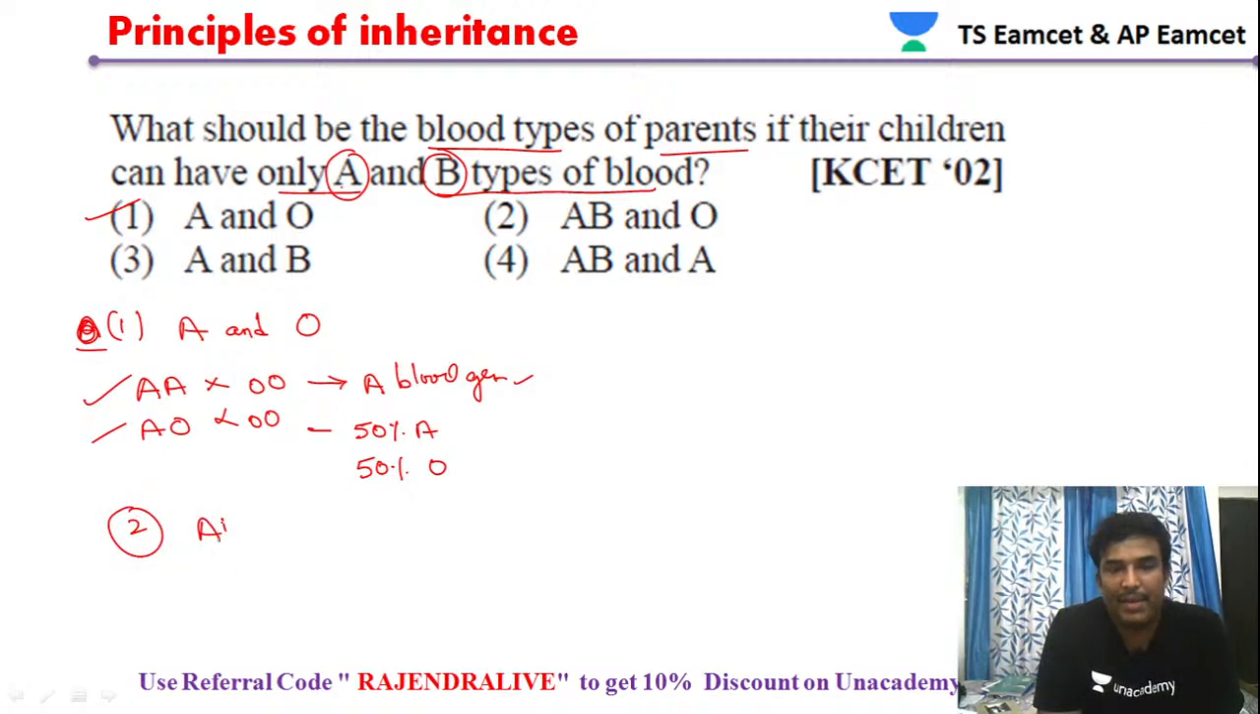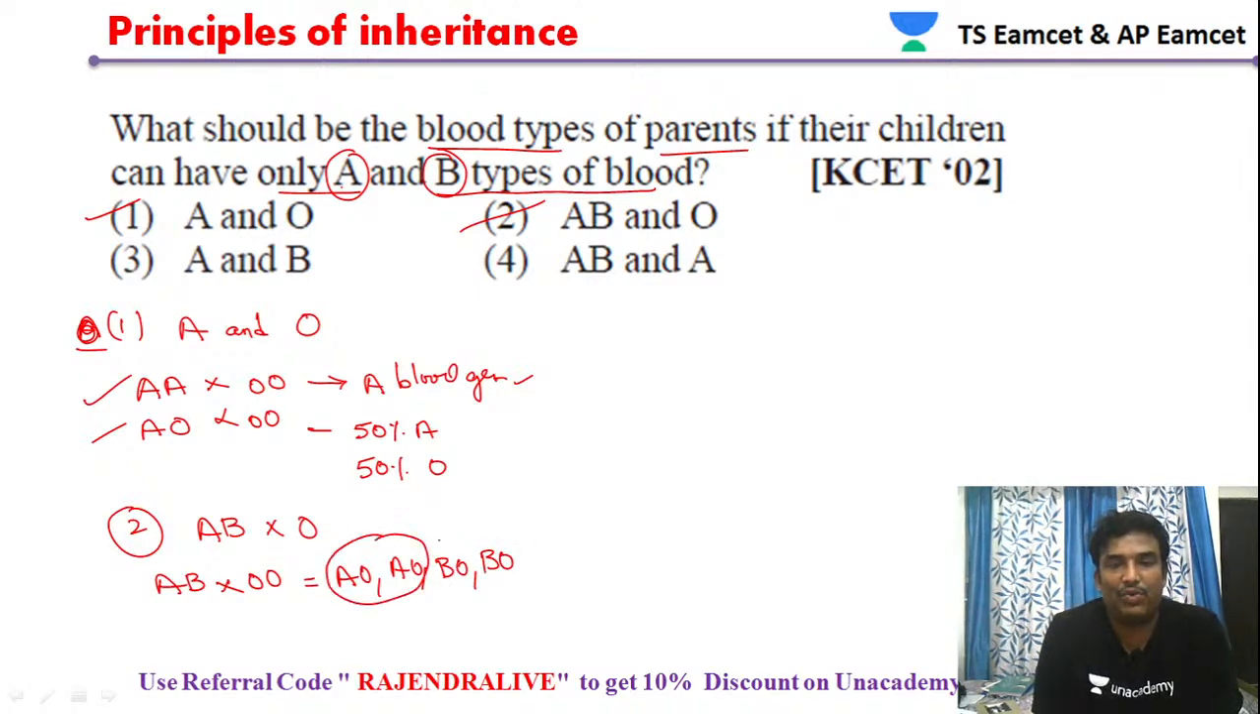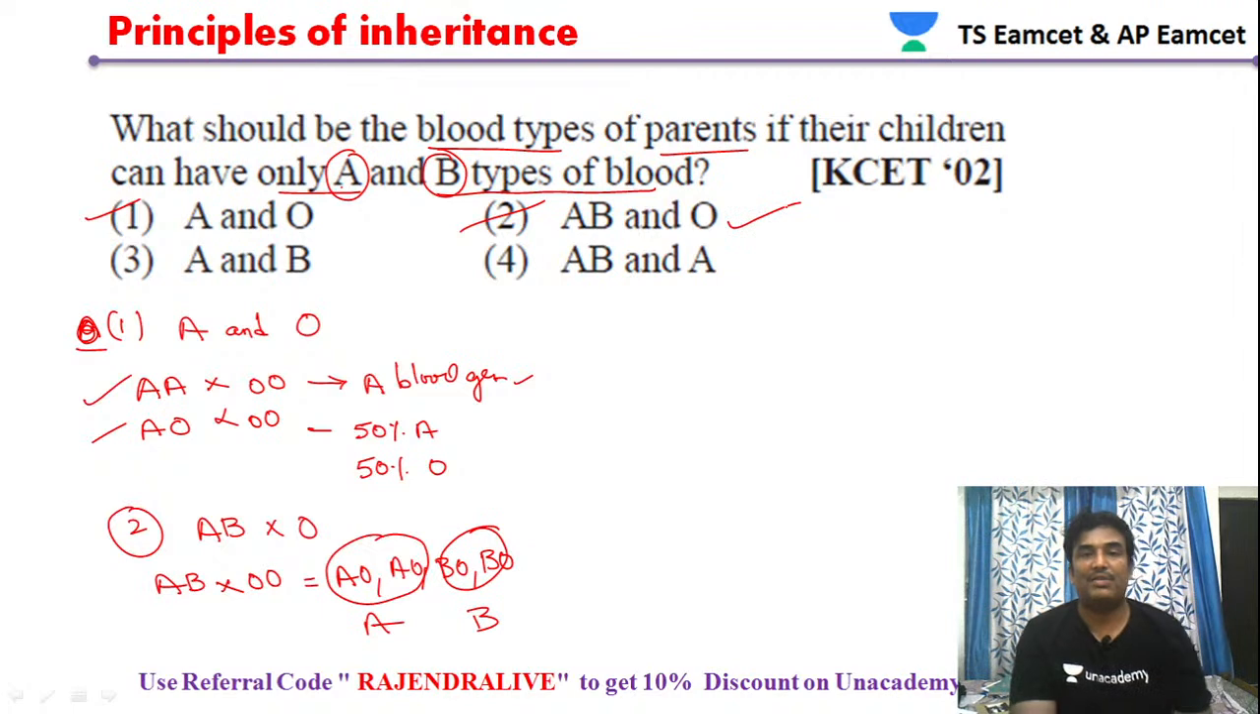Second condition is AB into O blood group. So the genotype is AB into OO. If we cross this, we get AO, again AO, BO and BO. Now we are getting blood group A and blood group B. So option 2 can be the answer, students.